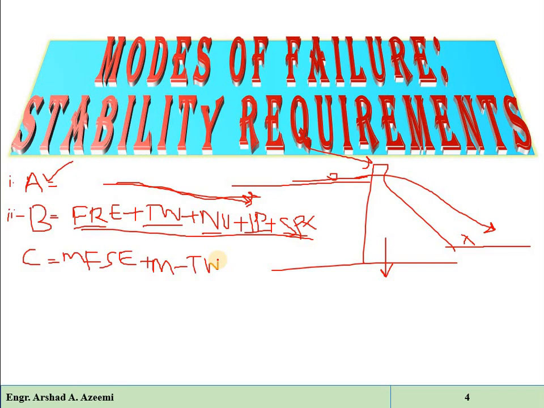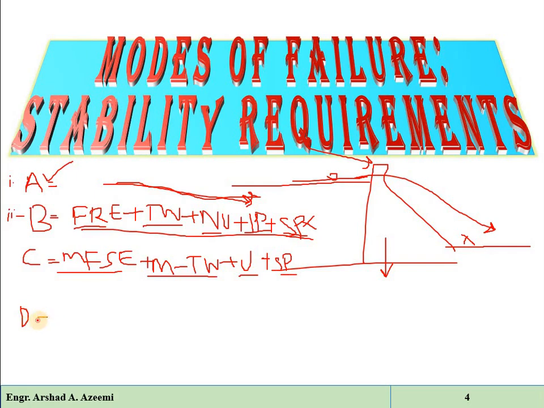Also there will be some outflow pressure and there will be silt pressure. So the maximum flood surface elevation, maximum tailwater, outflow pressure, silt pressure. That is called the C load combination. Then we have the D load combination.